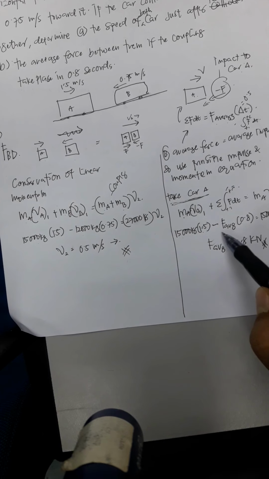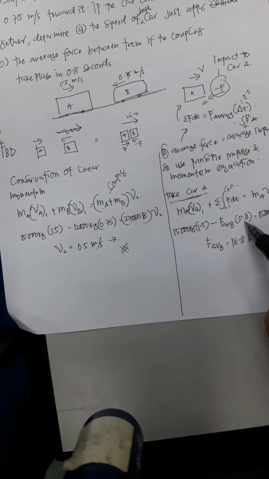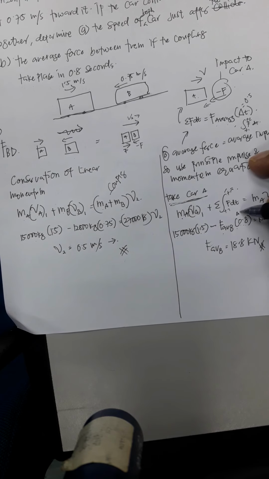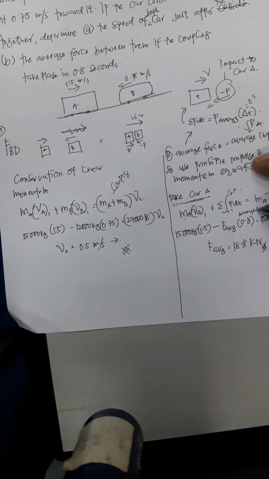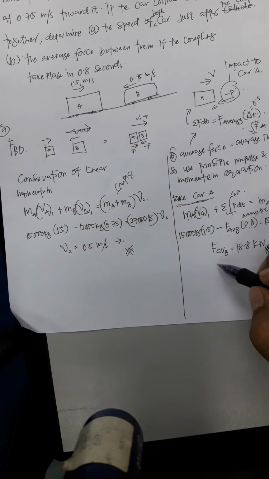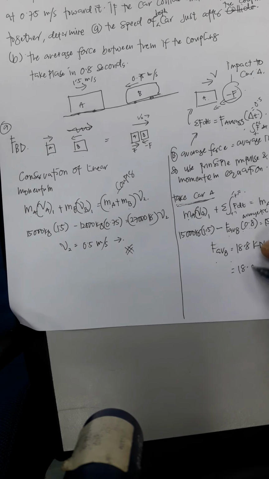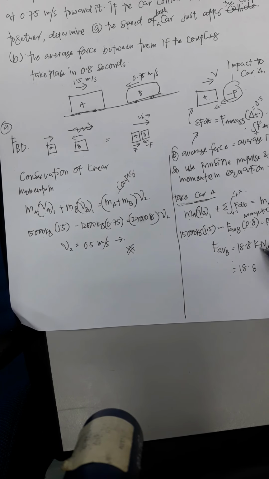So in this equation, the average force is multiplied by 0.8, which is the time. Solving this equation, we can see that the average force equals 18.8 kilonewtons.